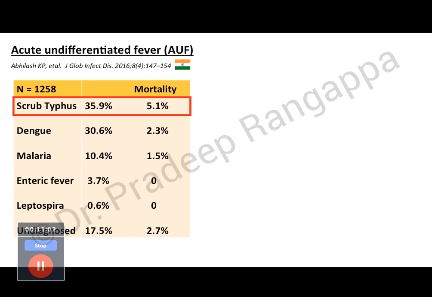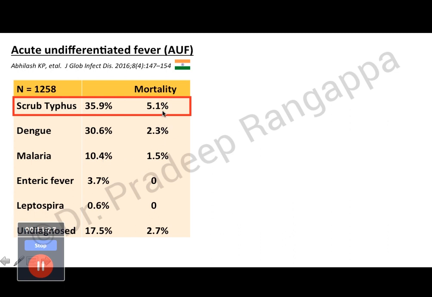I think these infections come under the category of acute undifferentiated fever. This was a study published in 2016 in the Journal of Global Infectious Diseases by Indian authors. They studied acute undifferentiated fever in 1258 patients, and they found scrub typhus was the commonest organism causing this fever, followed by dengue, followed by malaria.